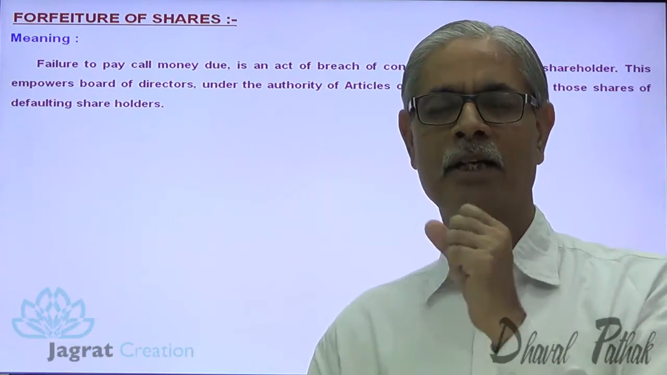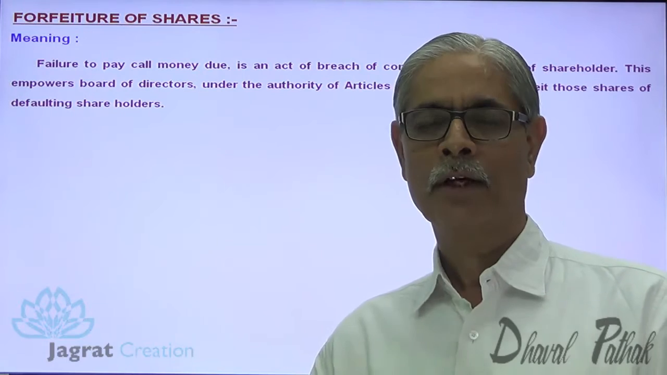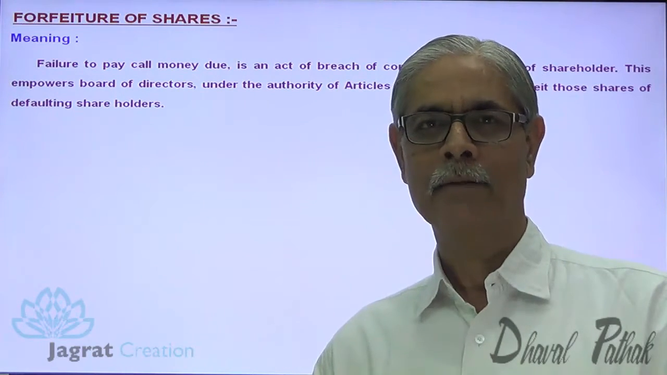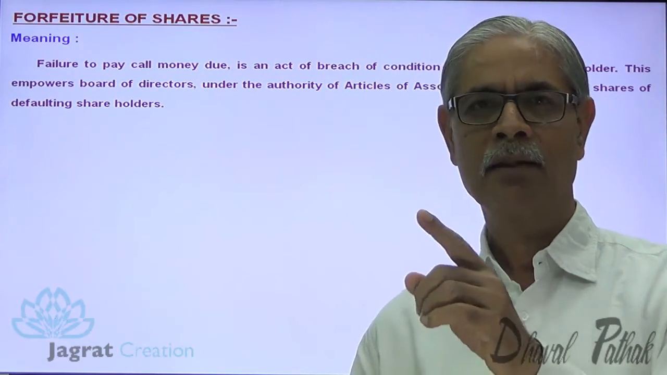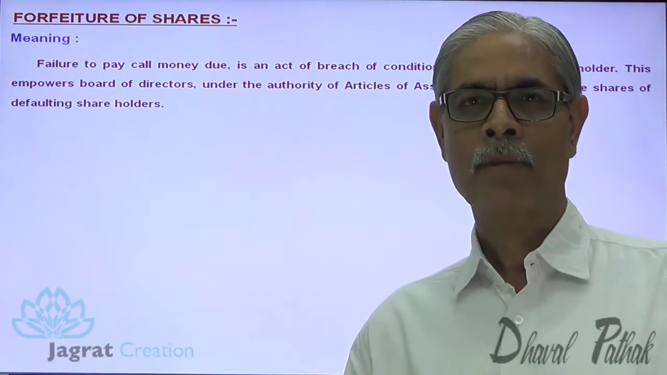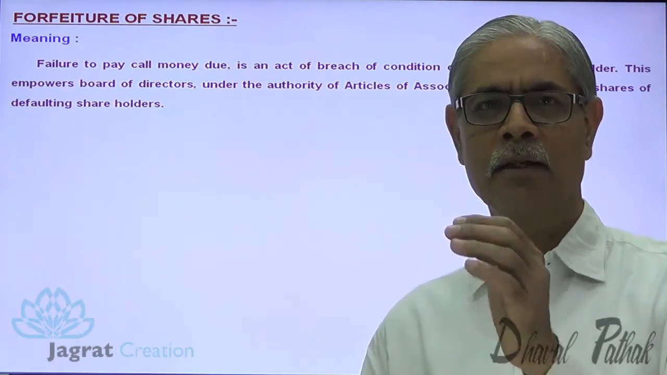It's a contractual right to forfeit. Forfeiture is not a legal right. In case of a legal right, it is known as confiscation. But in case of a contractual right, it is known as forfeiture.